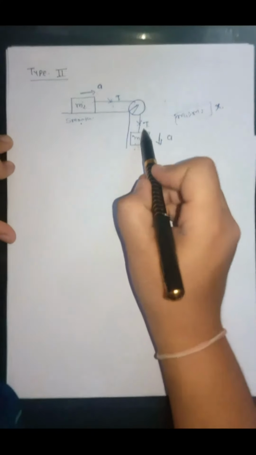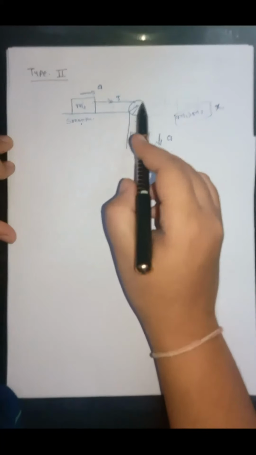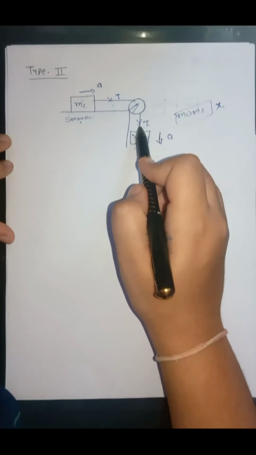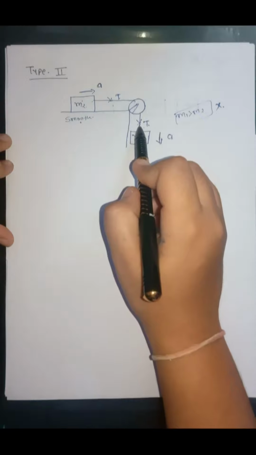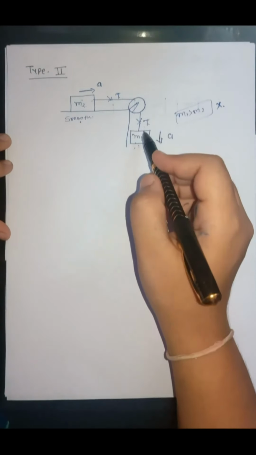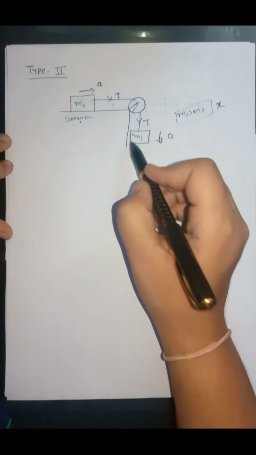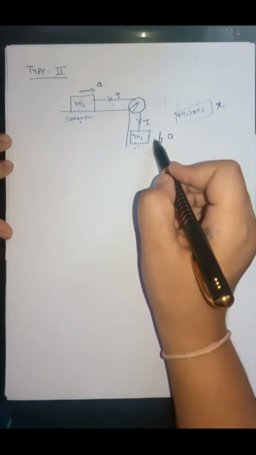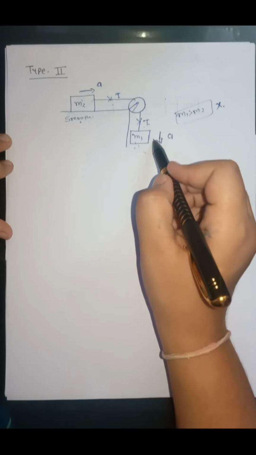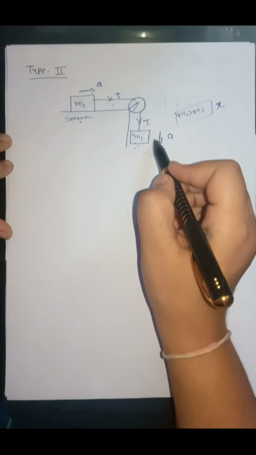As string is massless, tension at all the points on the string will be same. Now, we have two methods. We can go by the free body diagram, or we can directly use the formula acceleration is equal to F total upon M total.